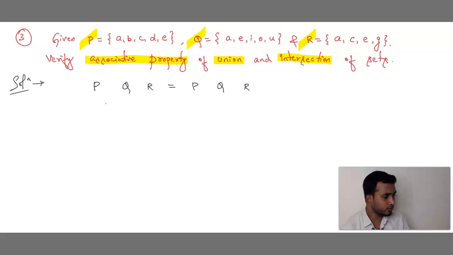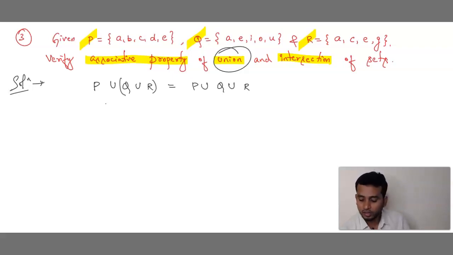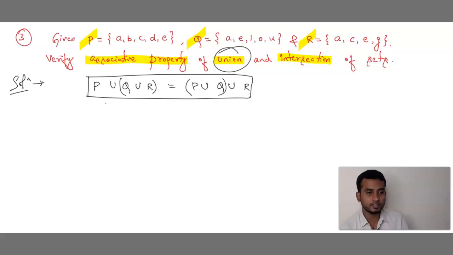First we have to solve union. So write the union symbol. Leave first, leave last. So this is what we have to prove. We have to prove LHS is equal to RHS, that is P union (Q union R) is equal to (P union Q) union R. Done?